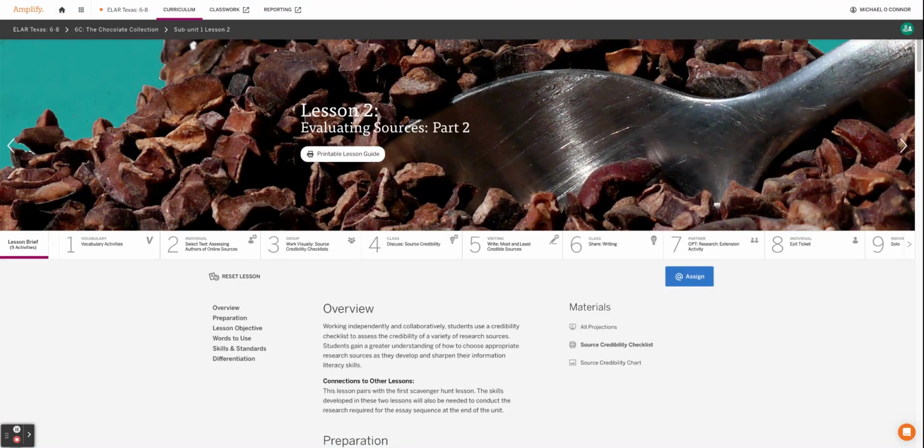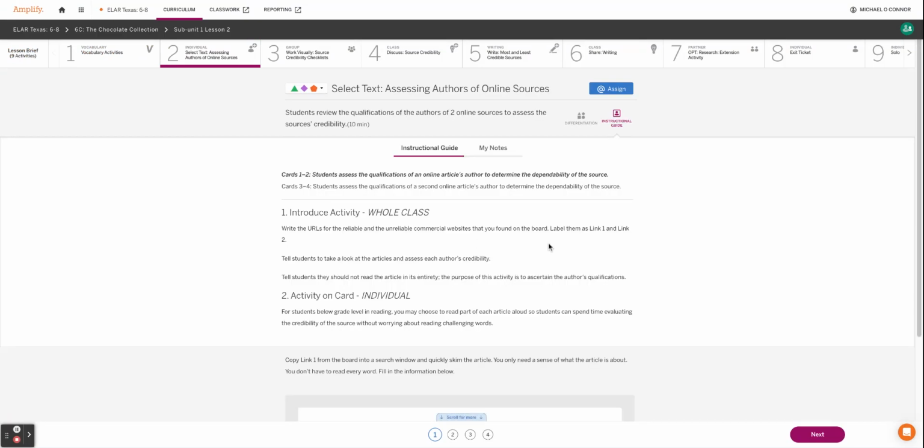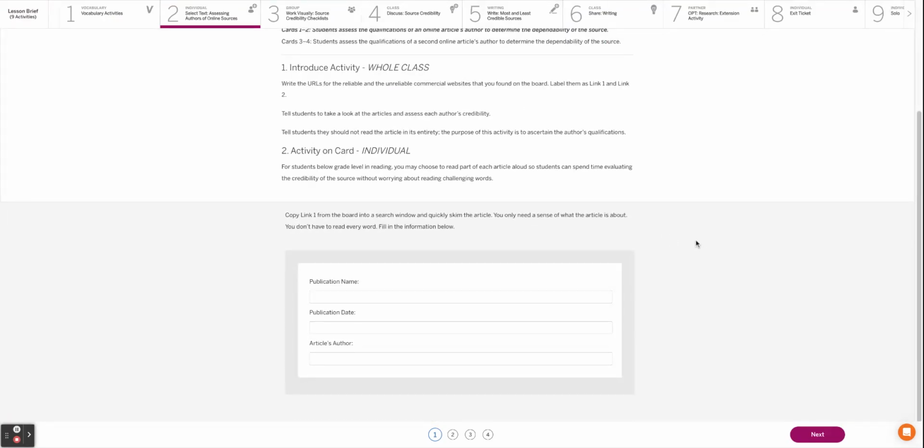All right, everybody, we are working on lesson 1.2. We're evaluating some sources a little bit more. We're going to start with activity 2. This is an individual exercise. Go ahead and take a look at the two different publications on your playlist. They're at the bottom of that page.